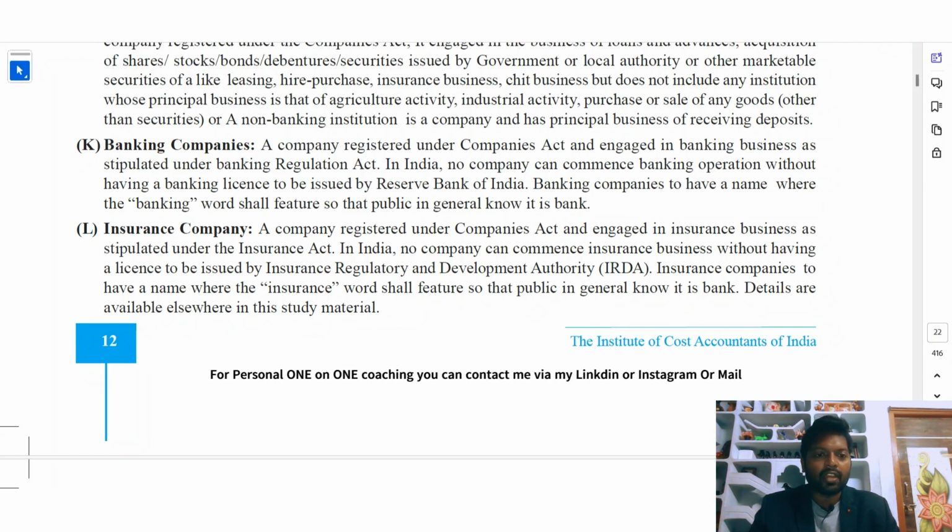Insurance companies must have a name where the word insurance features, so that the public in general know it. For a banking company, the word banking must be included. In the same way, for an insurance company, the word insurance should be included in its name. Details are available elsewhere in this study material.